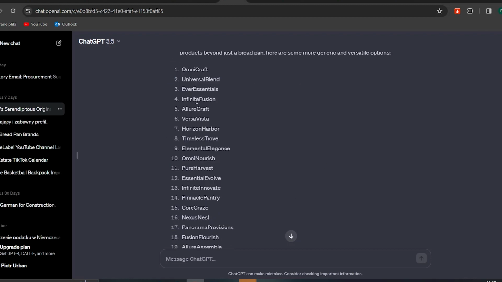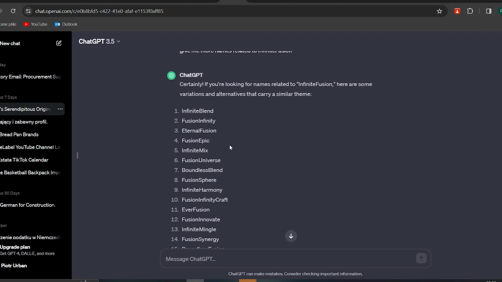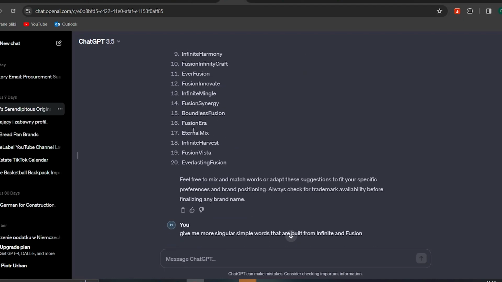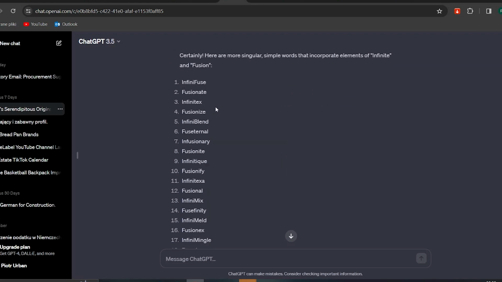I got all these results, and this one caught my attention, Infinite Fusion, but I wanted something more original, more unique, and it's just a combination of two simple words. So I gave another prompt: give me more names related to Infinite Fusion, and again I received various words that were usually a combination of two words, and I didn't like it. I gave another prompt: give me more singular simple words that are built from infinite and fusion, and here I got another result, and I really like this one, Infusionary. This caught my attention immediately.